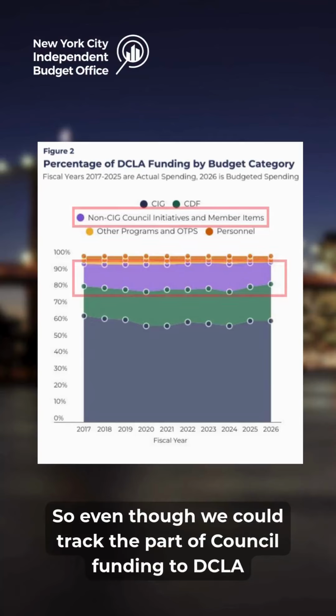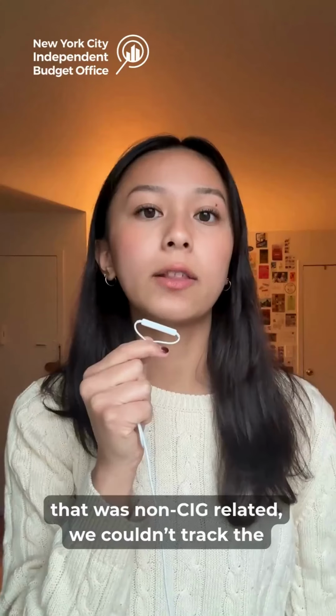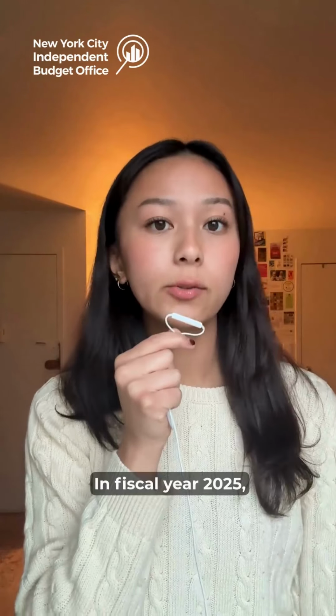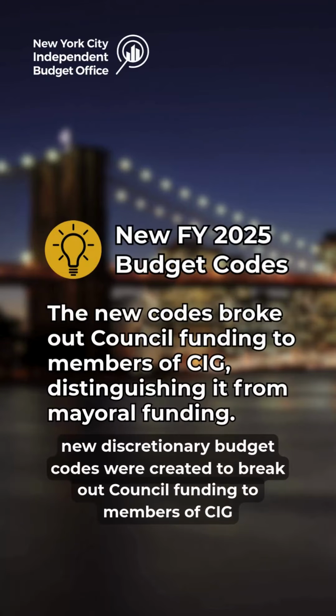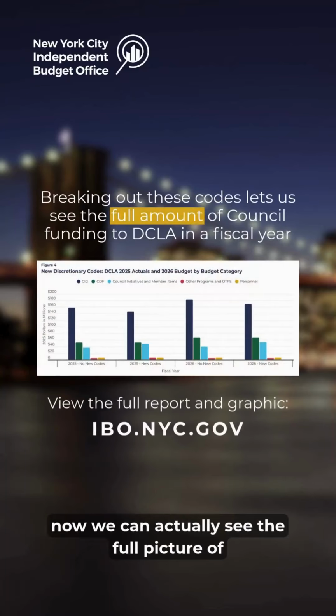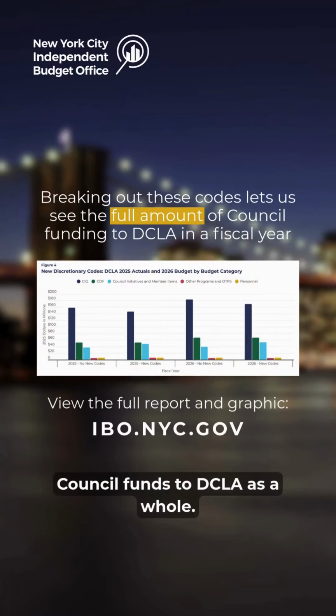So even though we could track the part of council funding to DCLA that was non-CIG related, we couldn't track the overall amount from the council. In fiscal year 2025, new discretionary budget codes were created to break out council funding to members of CIG, which means that now we can actually see the full picture of council funds to DCLA as a whole.